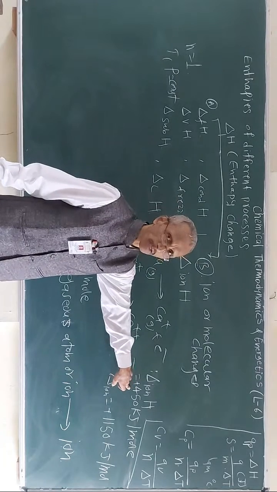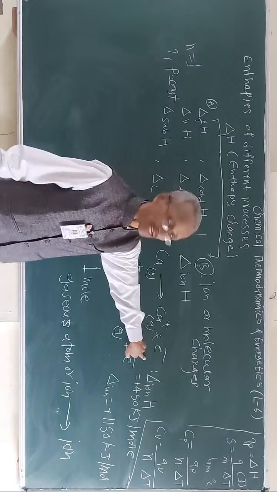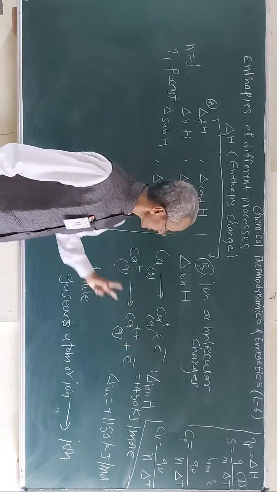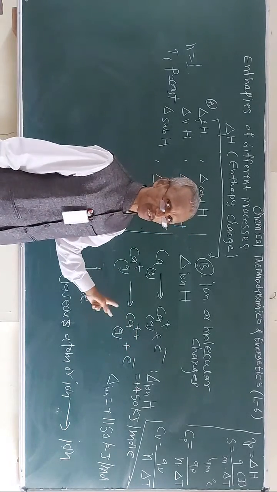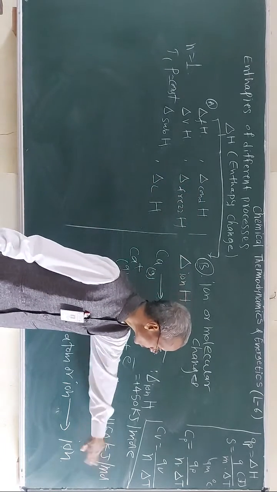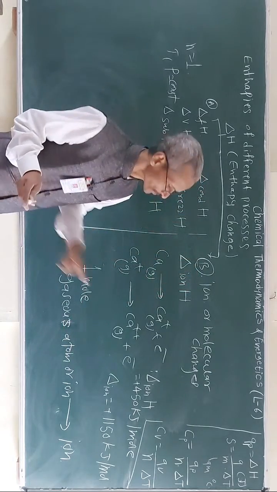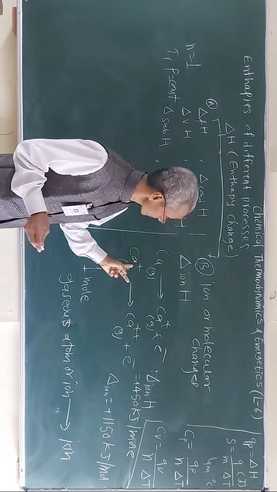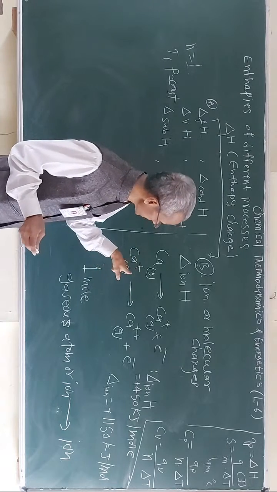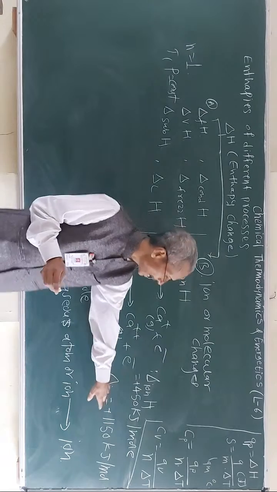So this is the enthalpy of ionization. This is the first ionization enthalpy of calcium. The second ionization enthalpy is 1150 kilojoules. So there is much difference. What does it mean? It means that to remove one more electron from the calcium ion, more and more heat